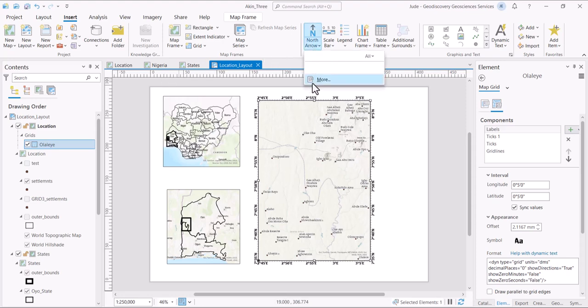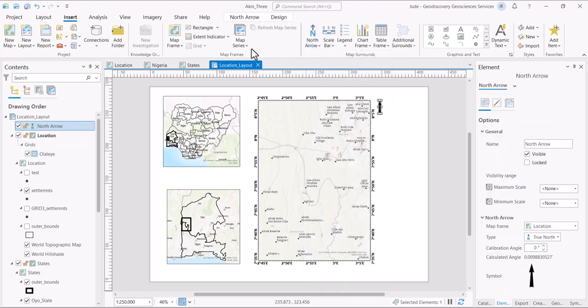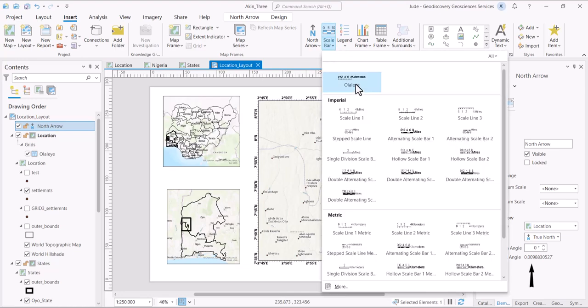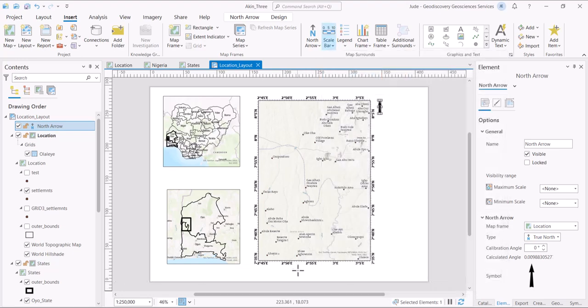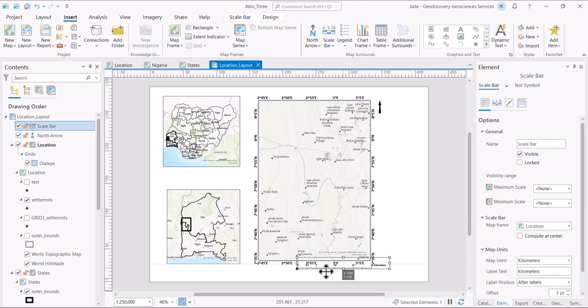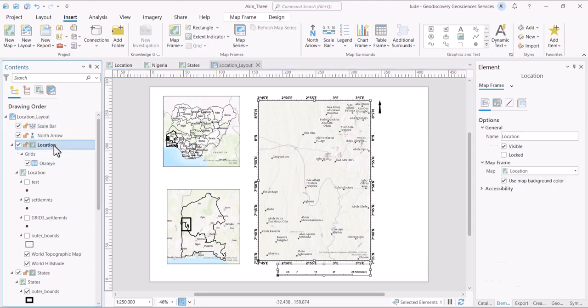The north arrow, sometimes not very, very important. And then the scale bar. I've already got my scale bar here. Remember, whenever you want to put this scale bar, make sure that the map frame that you're interested in is checked and highlighted, so you don't go and put a scale for another place.